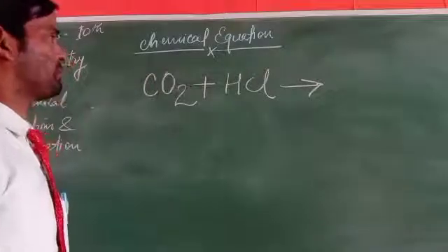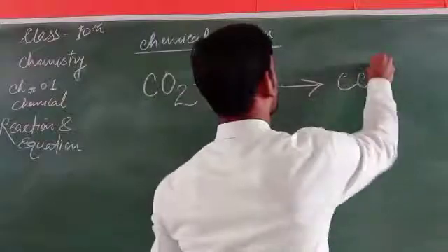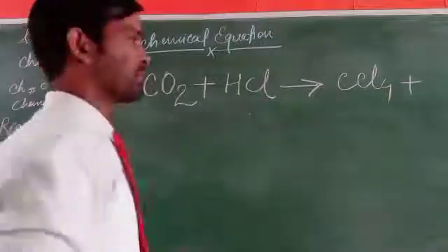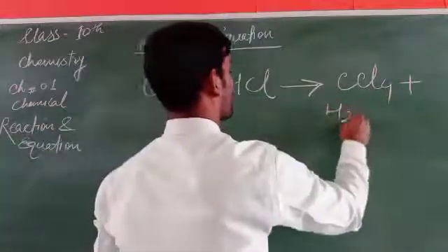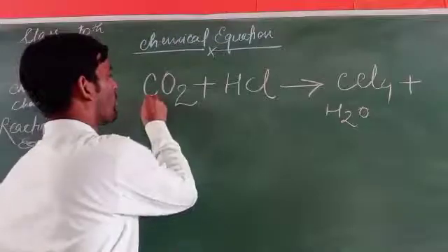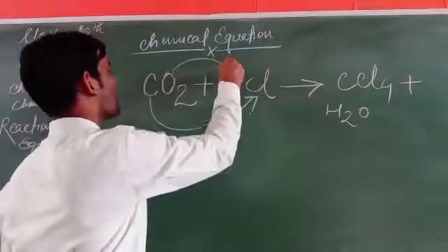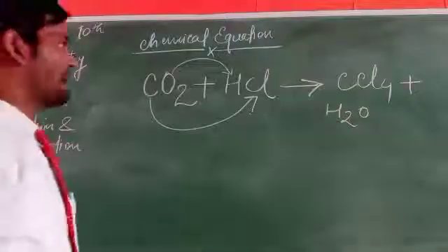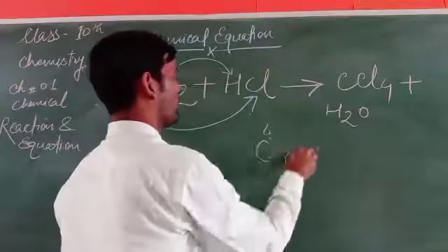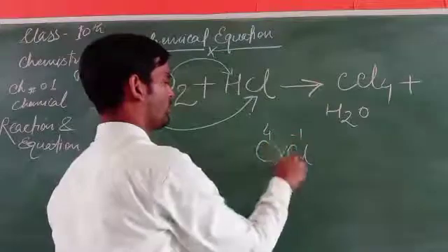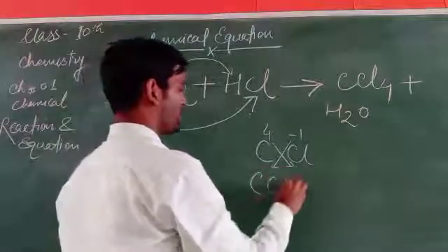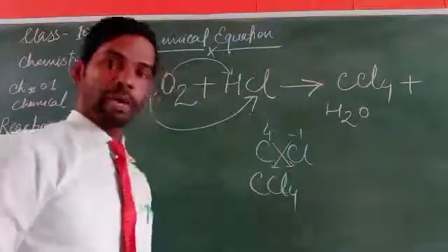Here it is CCl4 plus H2. Carbon reacts with chlorine, and oxygen reacts with hydrogen. Carbon has valency 4 and chlorine has valency 1, so they can cross multiply, and then CCl4, carbon tetrachloride, is formed.